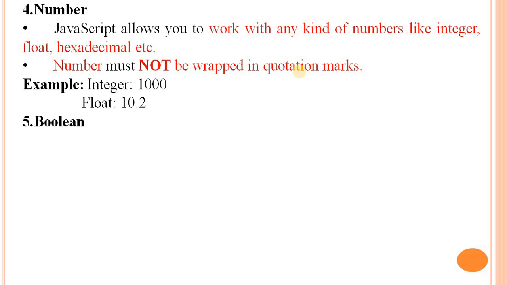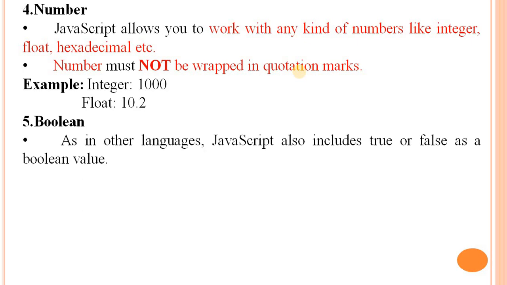Next is boolean. Boolean is a value that is either true or false, which is also represented by 0 or non-zero. As in other languages, JavaScript also includes true and false as boolean values.